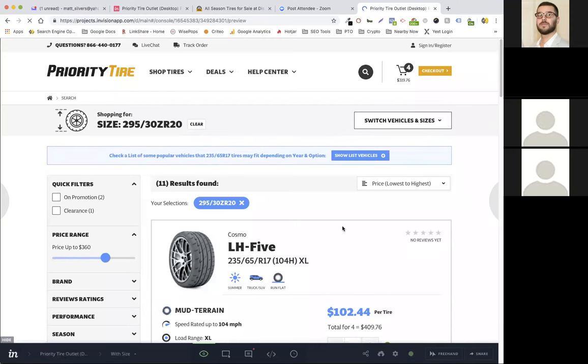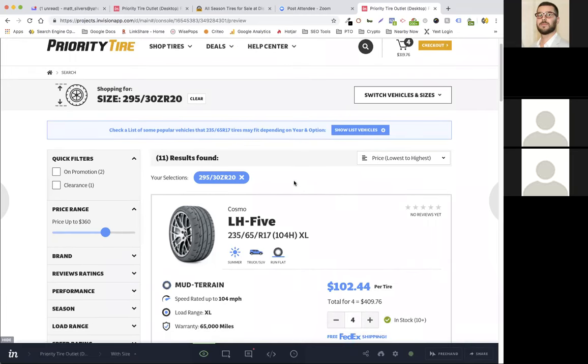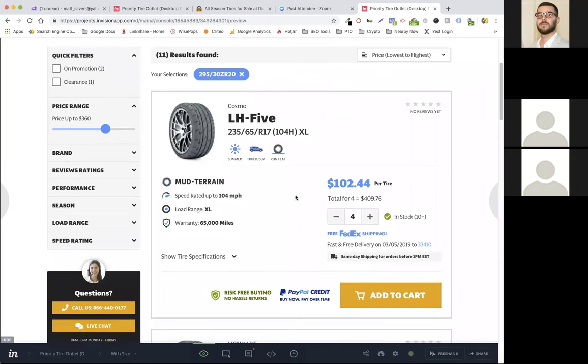Okay, so we did a search using the widget for a size, right? So now here's the search result that we get back from Search Spring. This is our UI for a search result page for size. I'll skip this section up here for a minute and I'll come back to it. I'll just show you the main content block here for each search result.